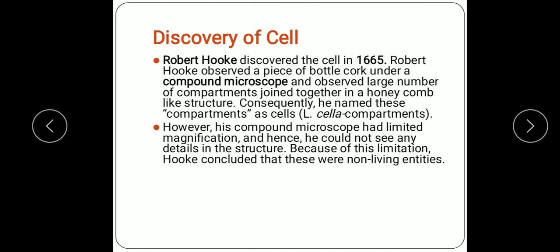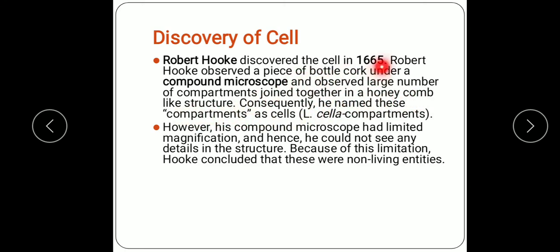Now we'll come to the discovery of cell. How was cell discovered? So Robert Hooke was the scientist who discovered the cell in 1665. Robert Hooke observed a piece of bottle cork under a compound microscope and observed the large number of compartments joined together in a honeycomb like structure.